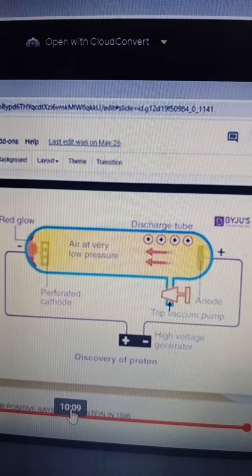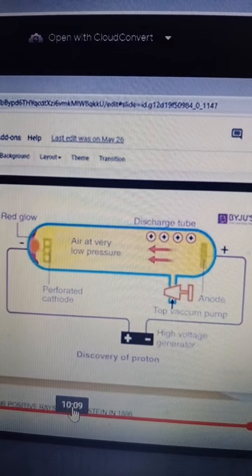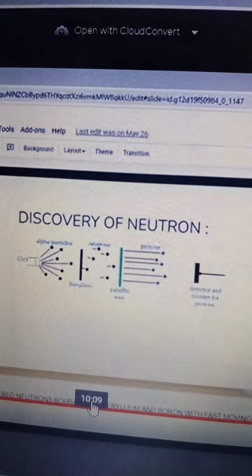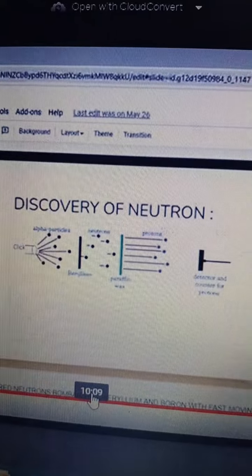Now, when the scientists performed different experiments and calculated the atomic mass of the element, what did they find? They found that, suppose, the atomic number, that is the number of electrons, is equal to the number of protons. We know that because an atom is neutral, so the number of electrons is equal to the number of protons.